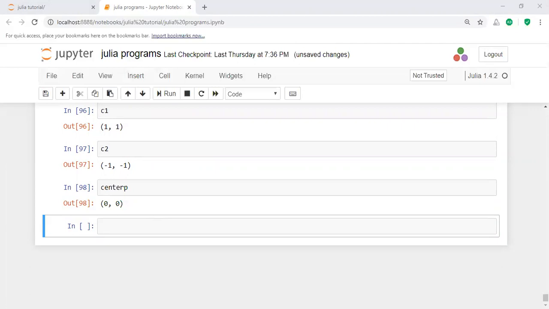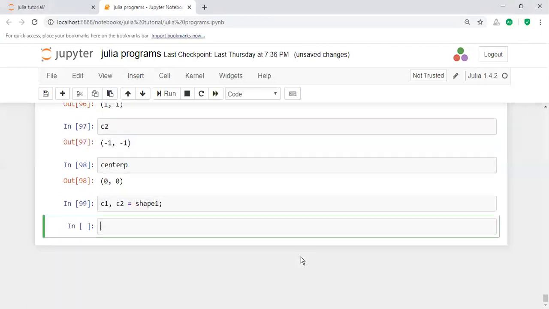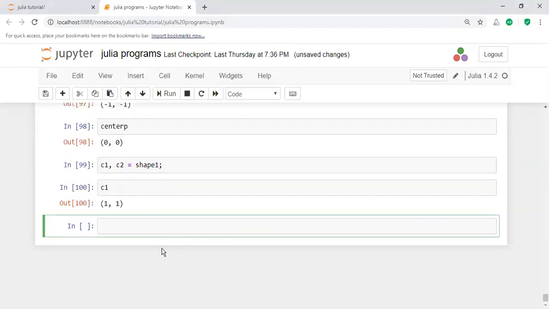For example, previously I assigned the three values. Now I am going to assign to two values. Previously C1, C2 and then center P. Now I want to assign shape one to these values. What about C1? Only the first two pieces of information are added.